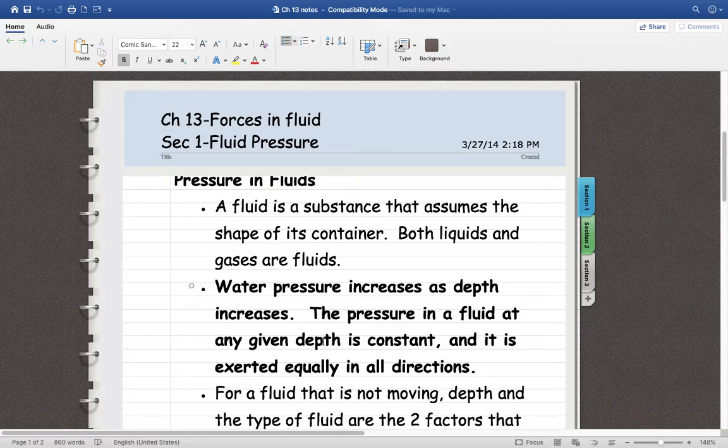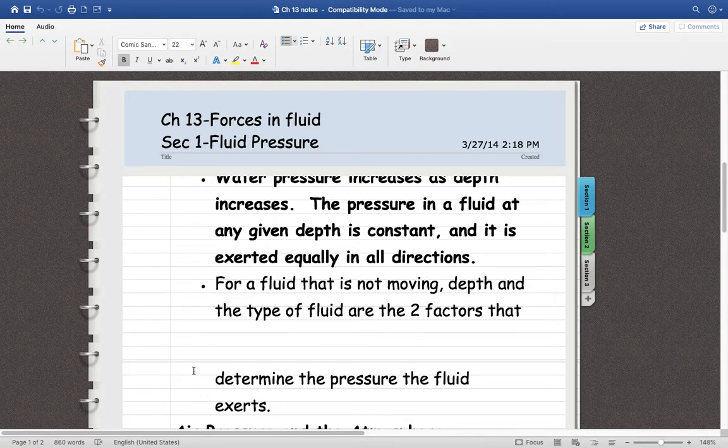So for a fluid that is not moving, depth and type of fluid are two factors that determine the pressure of a fluid. The depth would definitely determine the pressure of the fluid exerting on whatever the object is, you or a ball under the water or whatever, but also the type of fluid.